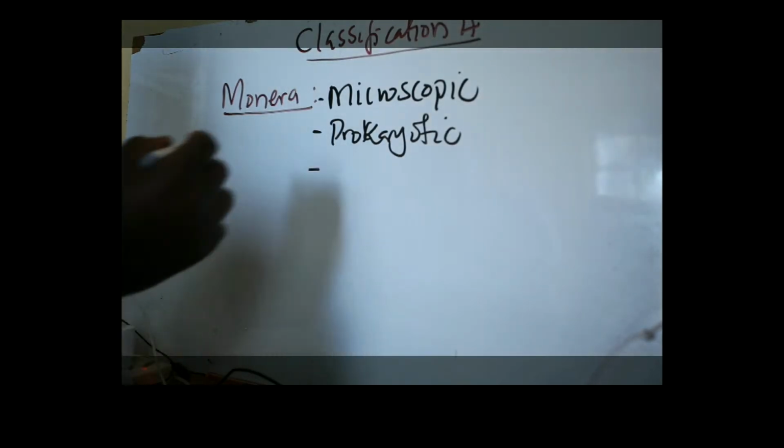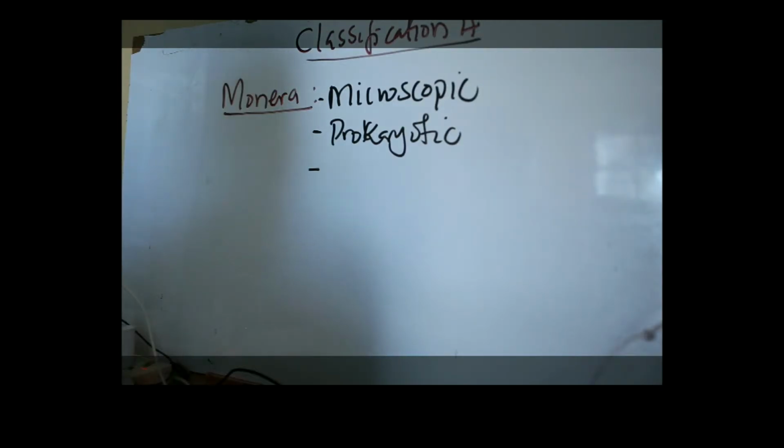Number 3, we said some are autotrophic and others are heterotrophic. So that is a mode of nutrition, because some are autotrophic, that means that they make their own food, and others are heterotrophic. We also said that they lack membrane-bound organelles. Now, we also looked at the economic importance of these organisms. We said they cause diseases and so on and so forth.